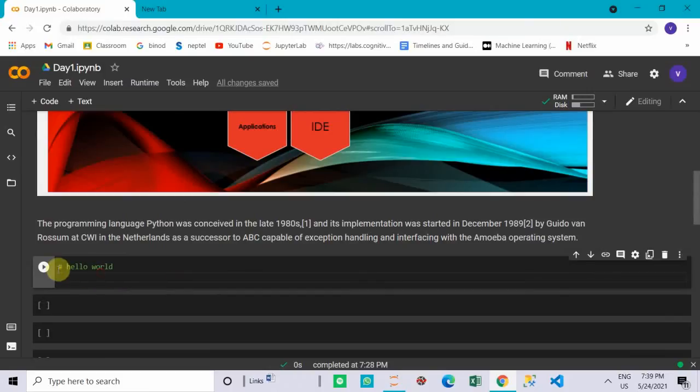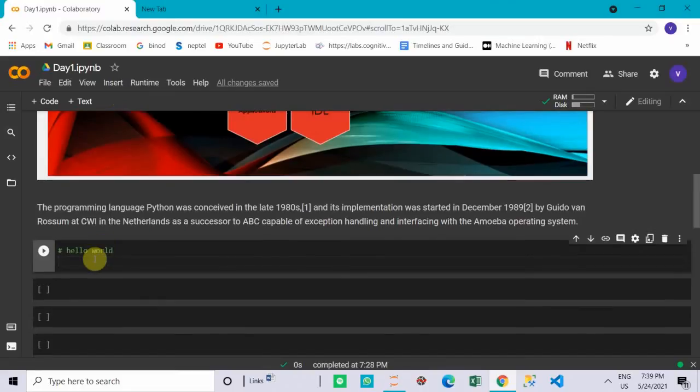When you want to run any cell, you simply go here, or you can use shift plus enter, which is also helpful for running the code. Okay, so our first program is how to print hello world in the console, or in the terminal, or in the cell output. Basically we have to write the print function, put double quotes, and inside the double quotes we write hello world. Okay, like this. So this is all about our first program.